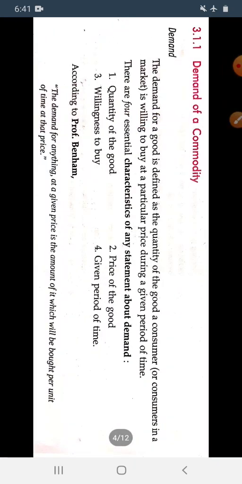Okay, now next is demand of a commodity. What is demand? The demand for a good is defined as the quantity of a good a consumer is willing to buy at a particular price during a given period of time. Demand for any commodity deals with the quantity of a good, how much quantity a consumer is willing to buy. The consumer wants to purchase that commodity when the price of the good is given and at a particular period of time.